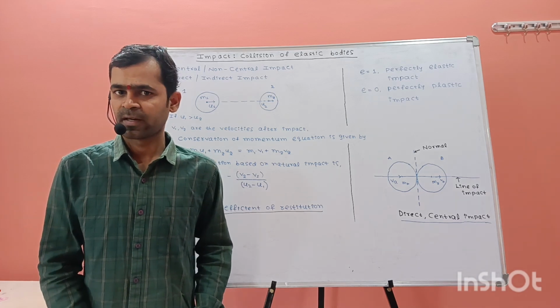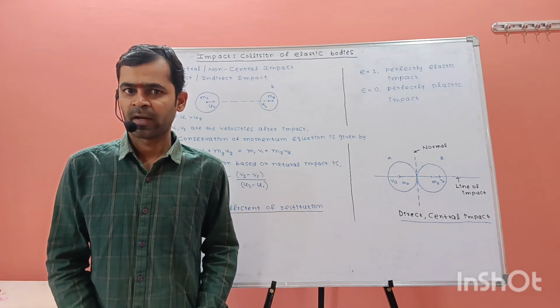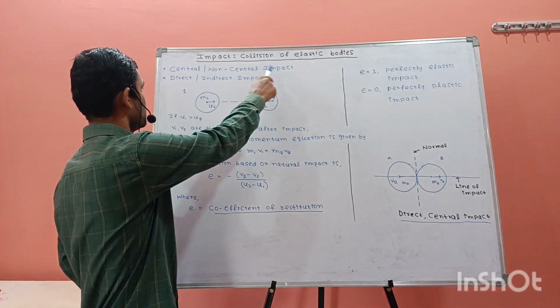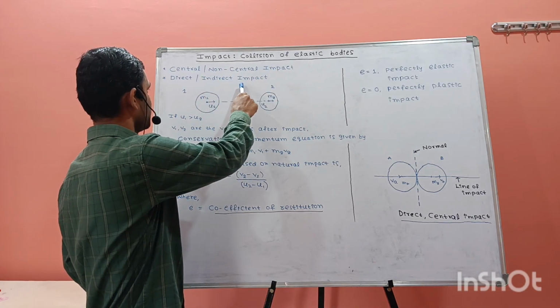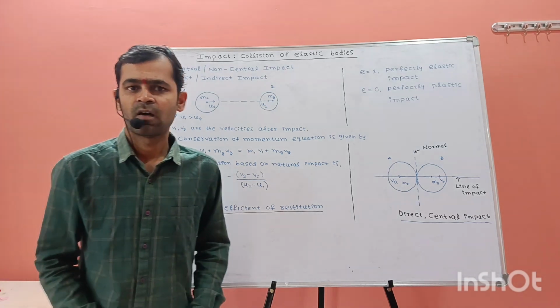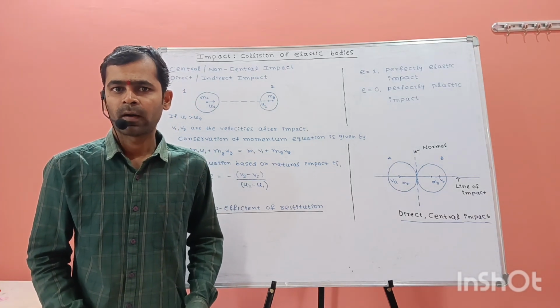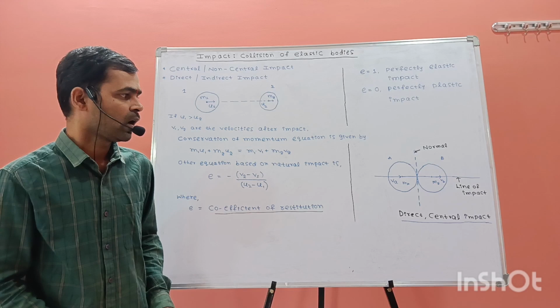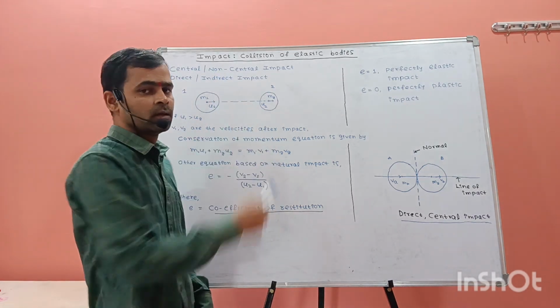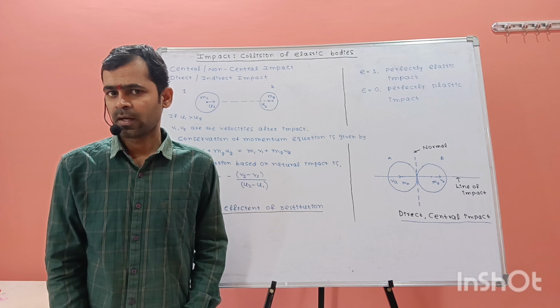So we have different types of impact: central or non-central impact, direct or indirect impact. When the center of masses of elastic bodies are on the line of impact, it is called central impact. Otherwise, it is non-central impact.